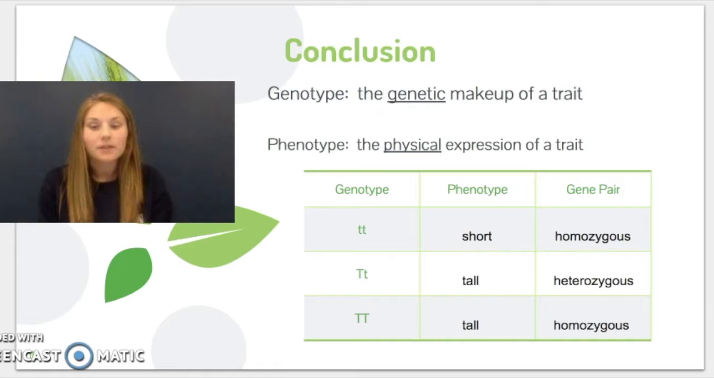And the phenotype is going to be the physical expression of that trait. So that's going to be what you show on the outside. You can see the table at the bottom, and that's going to show you genotype, which are the letters, the phenotype, which is what you show on the outside, and then you can practice your gene pair notation to tell whether it was homozygous or heterozygous.